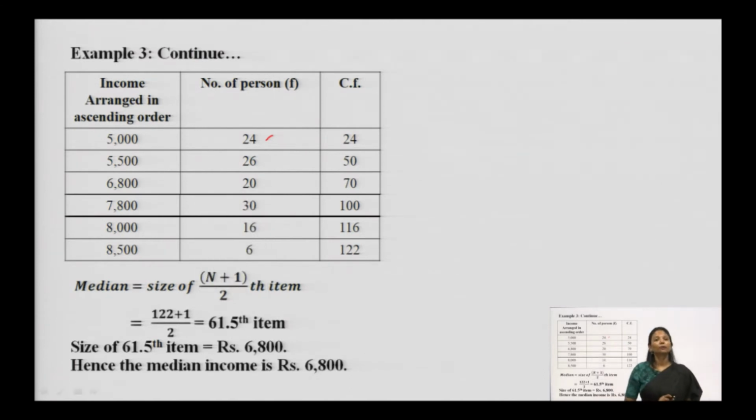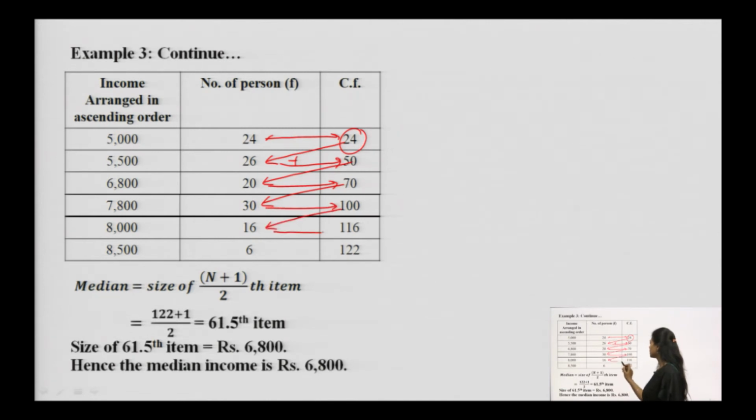And now, how to find the cumulative frequency? Since 24 is first, the cumulative frequency will be 24 here. Now, adding 24 to 26 gives me 50, adding 50 to 20 gives me 70, 70 to 30 gives me 100, 100 to 16 gives me 116, 116 plus 6 gives me 122. The last cumulative frequency is 122, and if I add the number of people, this also will be 122.